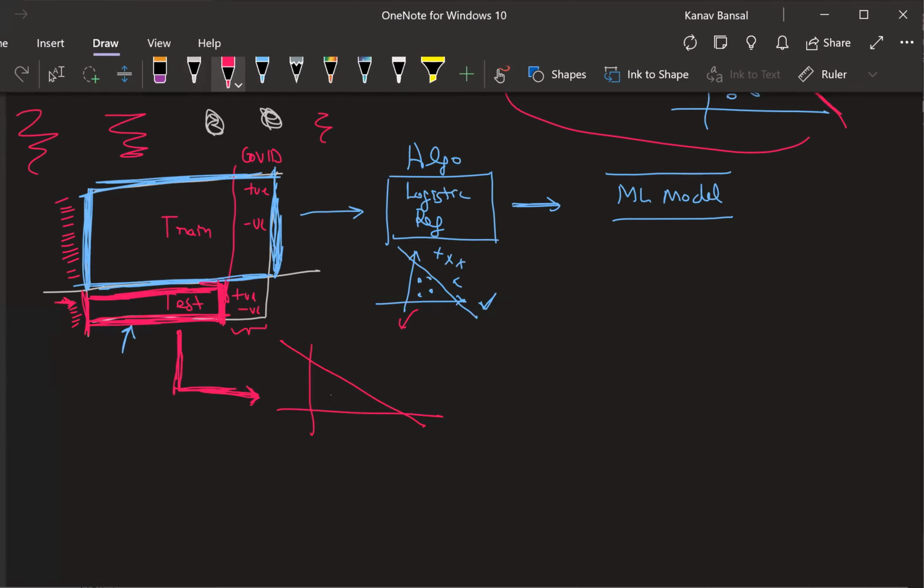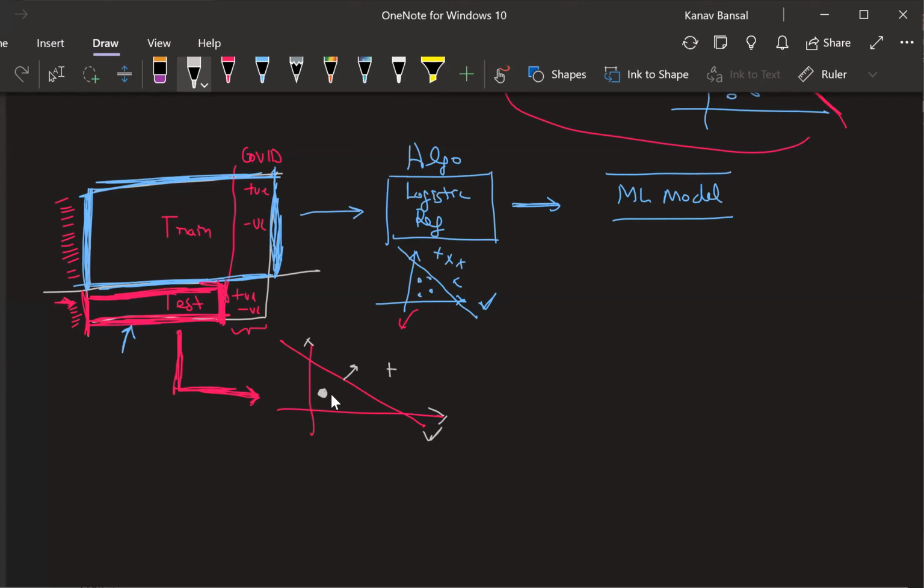We'll take each row and see, can we plot each row on this XY axis? If we have two columns, we can very easily plot this entire thing, right? For example, let's say the first row I plotted here, and the point comes here. The second row, let's say it comes here. Now, do you see the line is saying that this point is positive, whereas this point is negative? This line is a separator. This is the model that you will get.